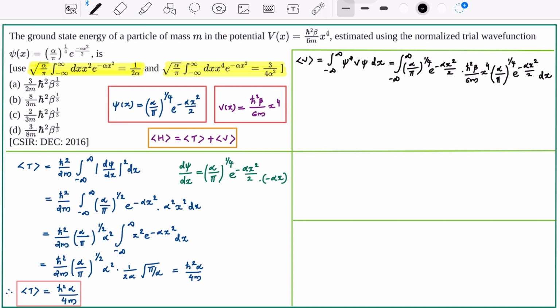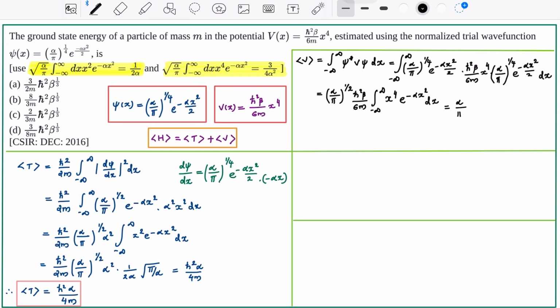Now let us take all the constants outside the integral sign. Expectation value of V is (alpha by pi) raised to 1 by 2, then h bar square beta by 6m integral minus infinity to infinity x raised to 4 e raised to minus alpha x square dx. Again, to evaluate the integral, use the result of the integration given in the question.